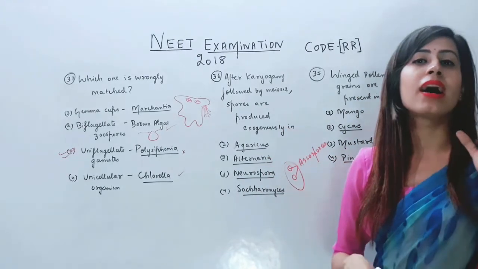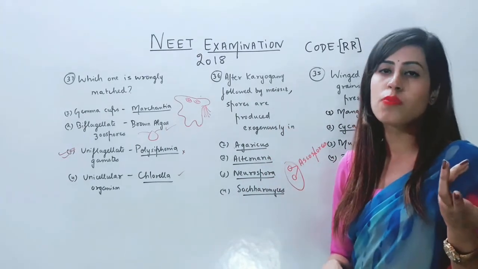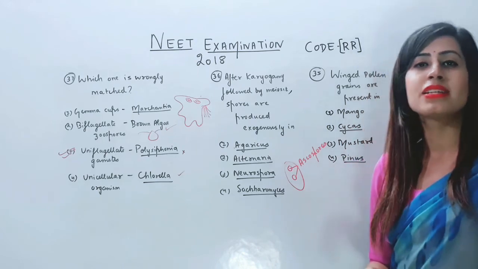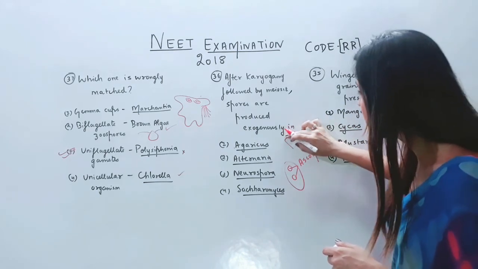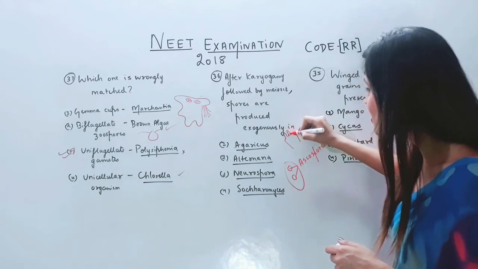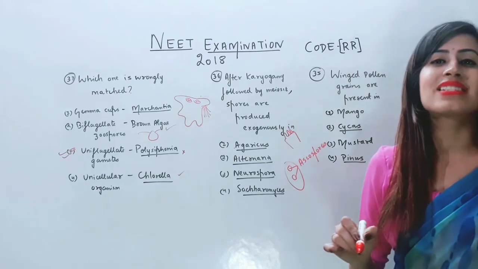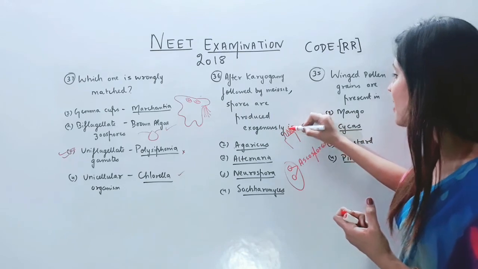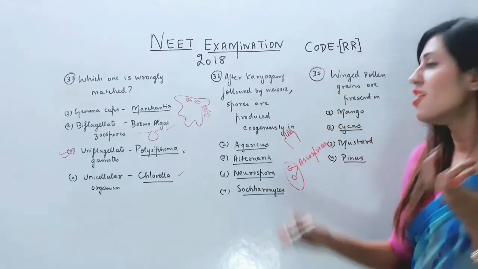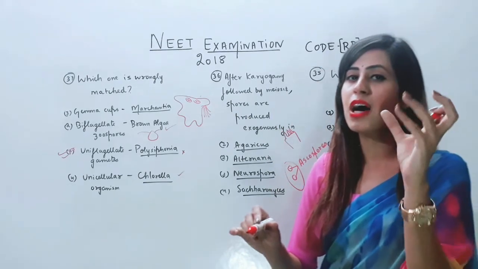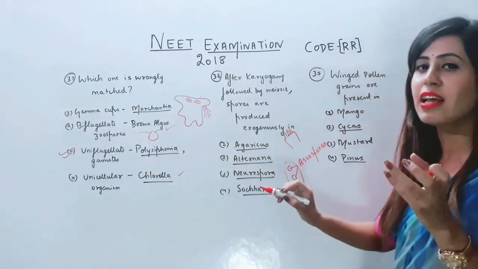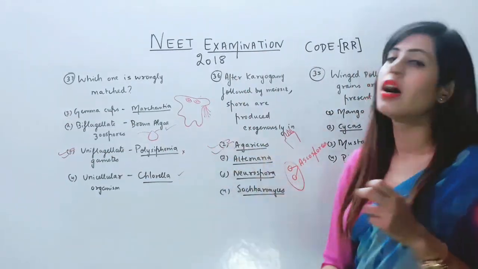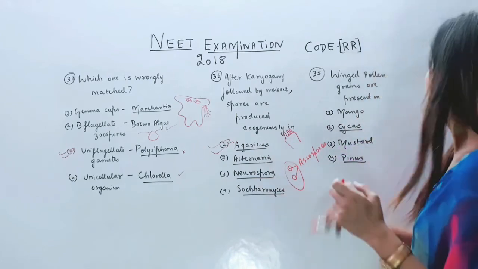When we talk about Agaricus, Agaricus is mushroom which belongs to the class Basidiomycetes. Here on the basidium there are projections, outgrowths called sterigmata, where basidiospores are seen. So basidiospores are found on the tip outside the sac-like structure. So exogenously they are formed. The correct answer is Agaricus.